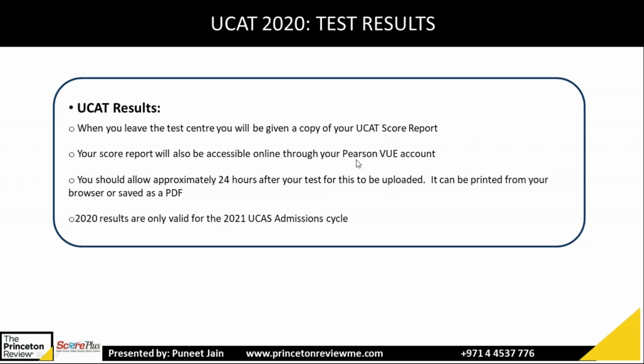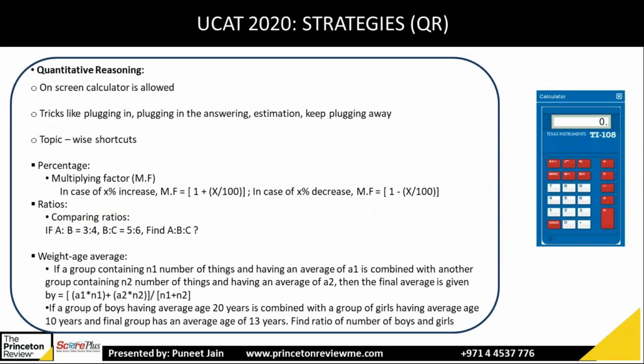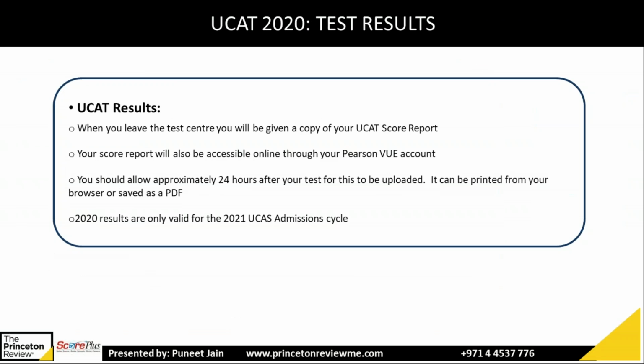Now do remember the 2020 results are valid for the 2021 admission cycle only. So the score is valid only for 1 year, that academic cycle. So if you target the next one, then you have to take it again.